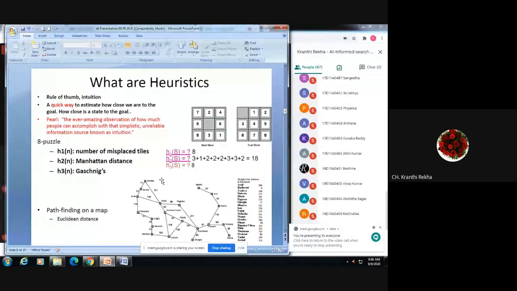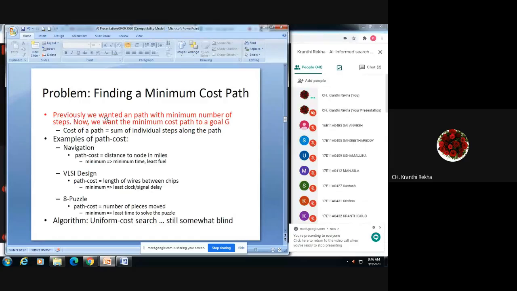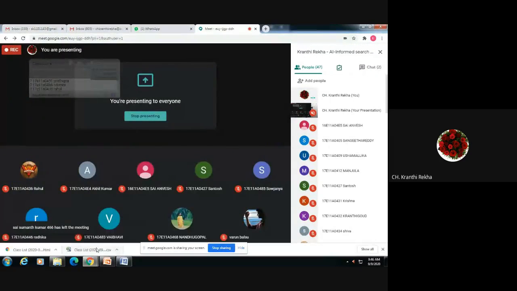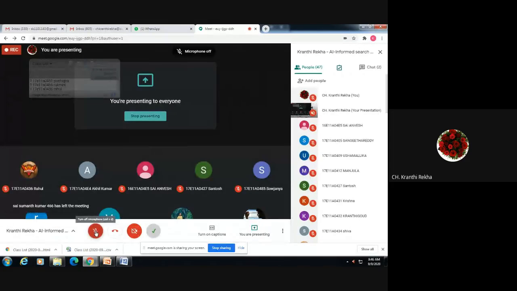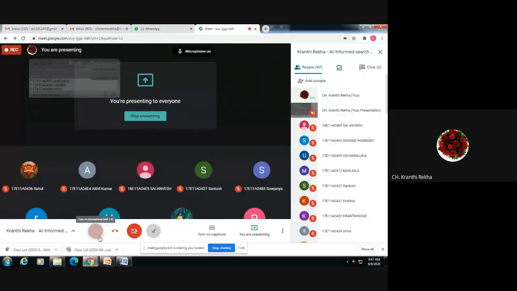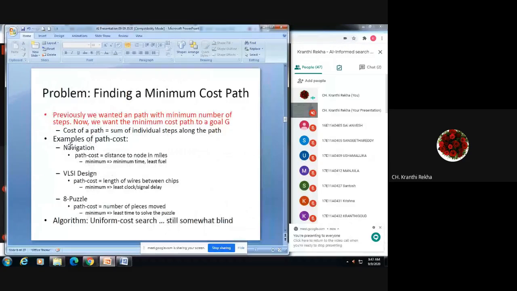Yeah, ma'am. Okay, fine. So here you can see there are other methods, not only these heuristics like finding the misplaced tiles or Manhattan distance, but we will also consider the path cost.